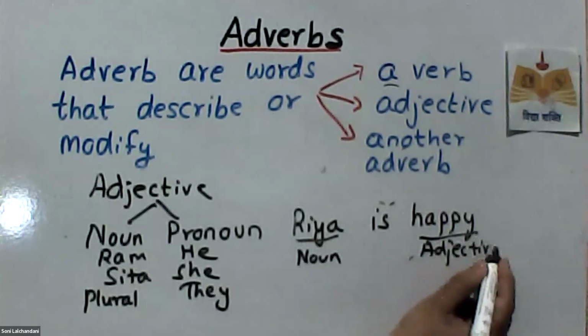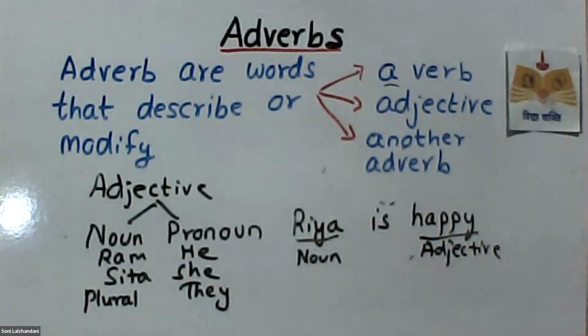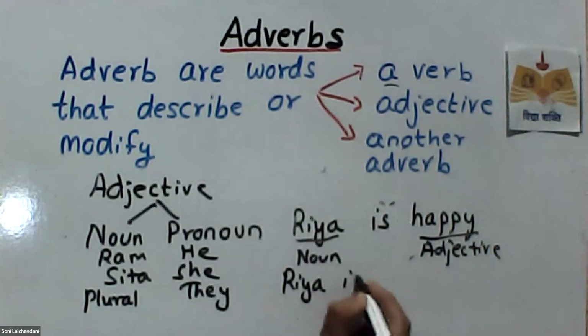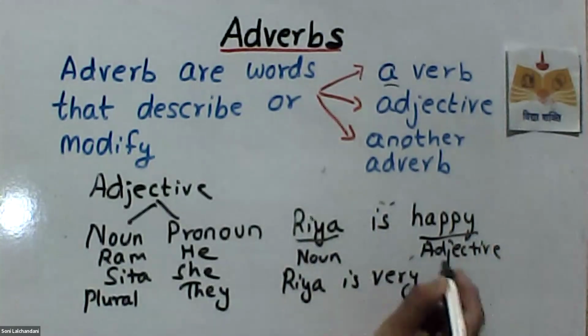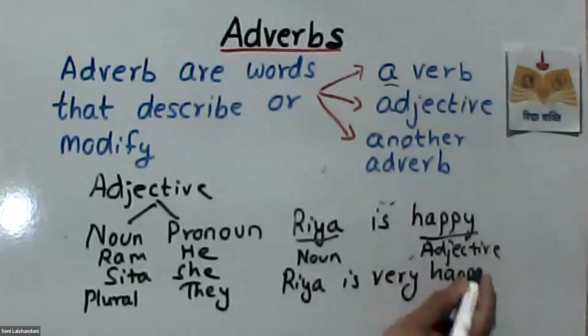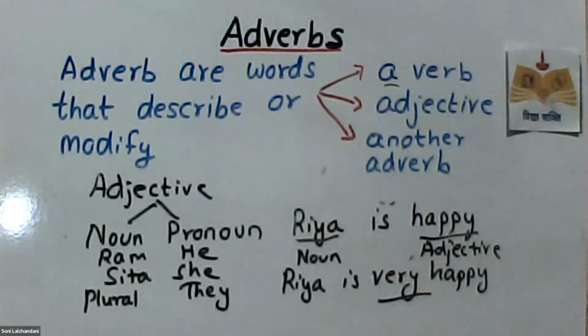Now, if I say Ria is very happy, yeah, extremely happy, this very or extremely is the adverb because it is telling us more about the adjective, that she is extremely or very happy.